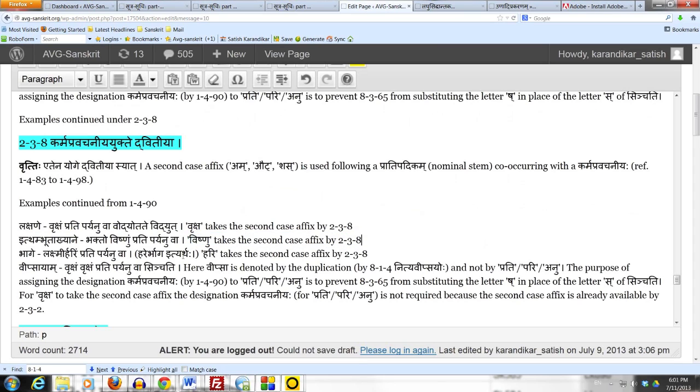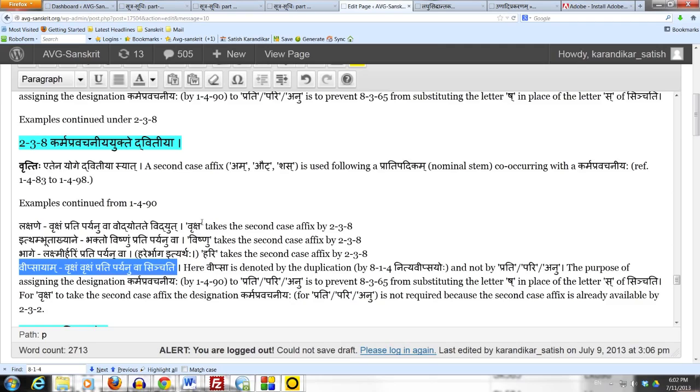Similarly, Lakshmir Harim Prati Paryanuva Harer Bhagaha Ityarthaha. The goddess Lakshmi is a part or a portion of Hari, Lord Vishnu. So here the context is that of a part or a portion. Therefore prati, pari or anu gets the karma pravachaniya sanya by 1490, and since Hari is connected with prati, pari or anu, Hari takes the second case affix by 238. Karma pravachaniya yukte dvitiya. And finally Vipsayam: Vriksham Prati Paryanuva Sinchati.